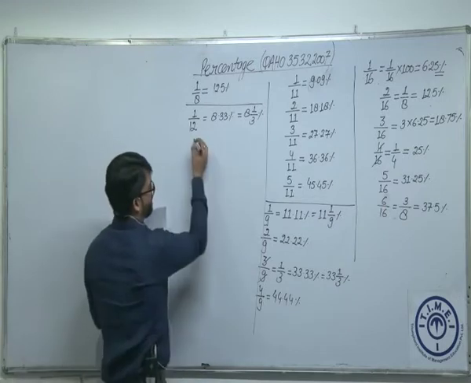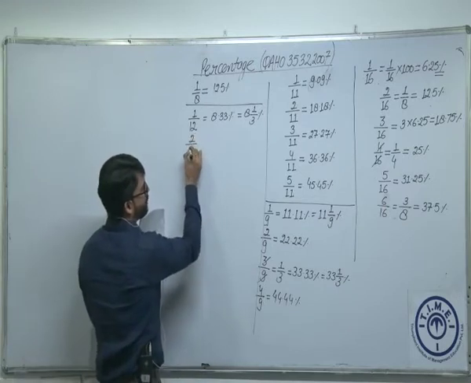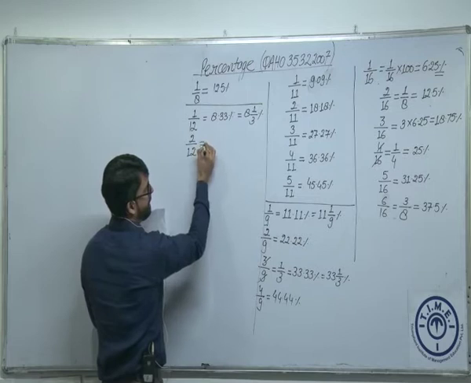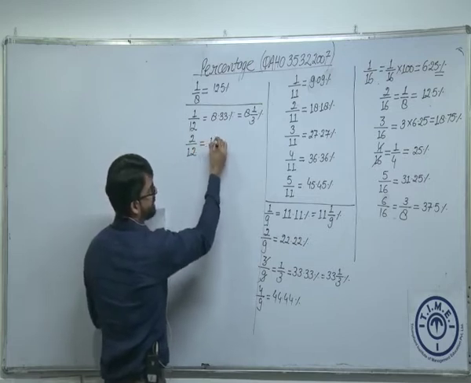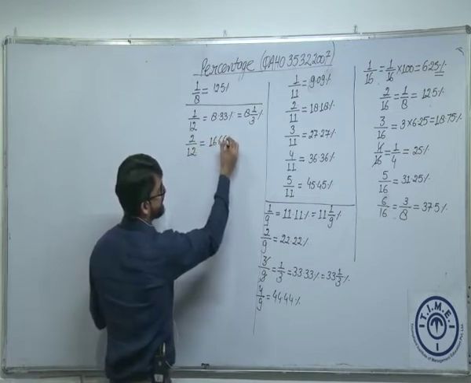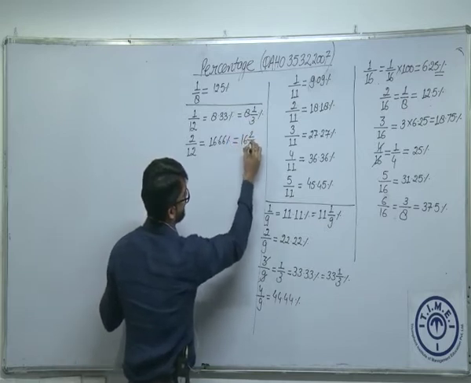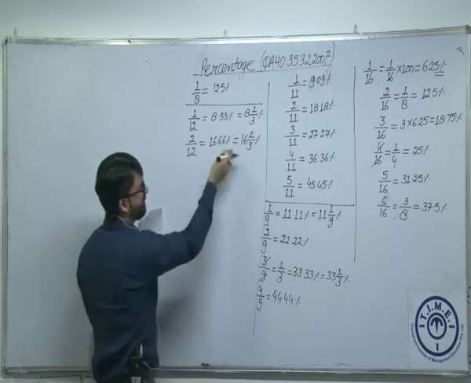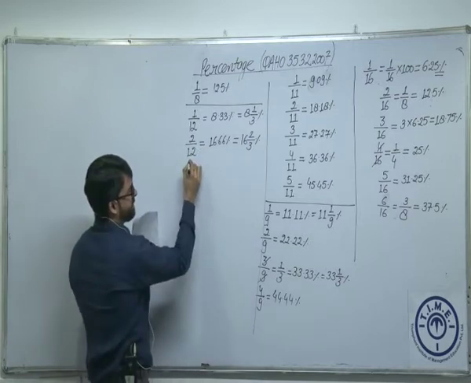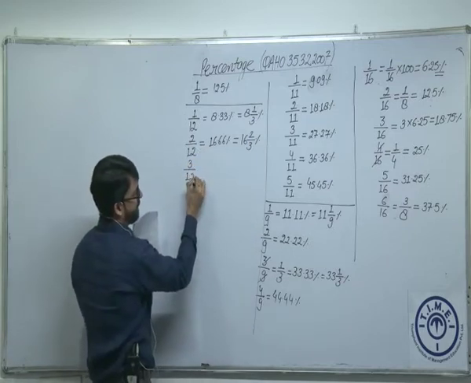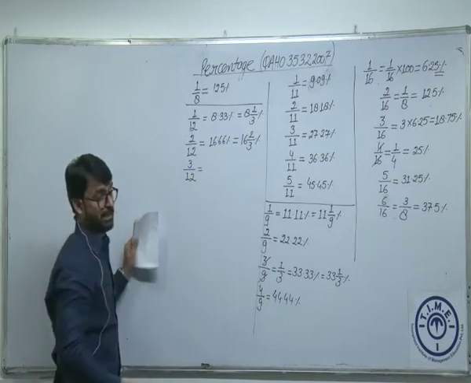I'll write couple of more numbers based on 1 by 12. 2 by 12. What is 2 by 12? This is 1 by 6, which is 16.66%. You can see this value in this form, 16 2 by 3%. So don't get confused, one and the same thing. What is 3 by 12? It's simple, am I right? We can easily calculate this.